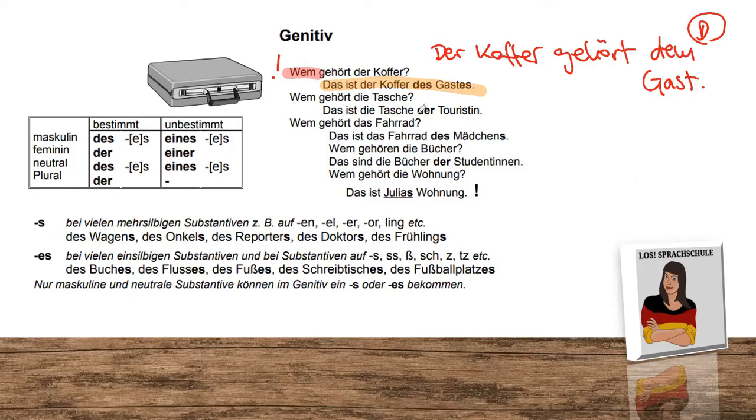This is the suitcase of the guest. And you see immediately, the verb changed. Why? Because the verb gehören, to belong, needs dative. So this is the suitcase of the guest is our genitive version with the same logic, the same meaning we